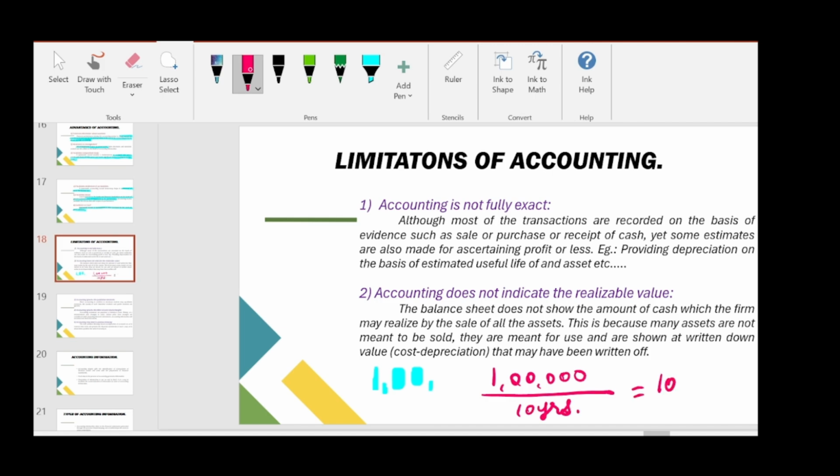So this 10,000 rupees we will charge to the profit and loss account every year. We will not charge the whole 1 lakh in 1 year itself. So we will charge 10,000 every year.